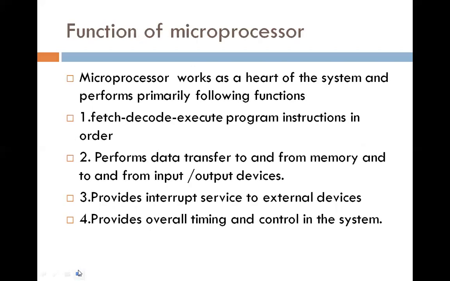Then functions of the microprocessor. The microprocessor works as the heart of a system and performs primarily the following functions. The first function: it fetches, decodes and executes program instructions in order. Next, it performs data transfer to and from memory and to and from input and output devices. Then it provides interrupt service to external devices and provides overall timing and control in the system. These are the basic functions a microprocessor performs.